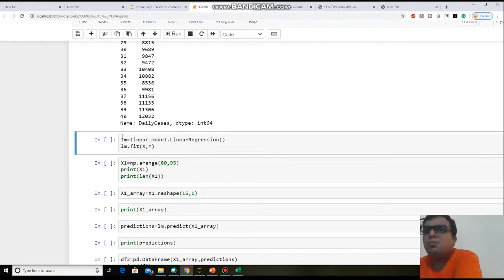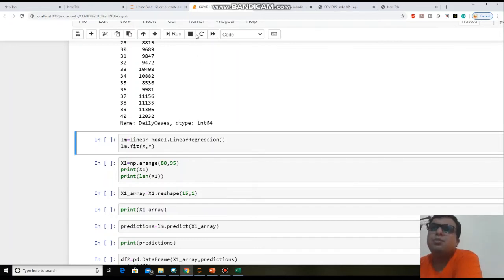lm is equal to, lm means the model name, that I am creating this variable for the model name. Then from the linear model you need to use a linear regression algorithm, so that's why I am writing linear_model.LinearRegression. Now for giving the input, you need to use the fit function. By executing this fit function, your model will learn. So lm.fit, and you need to give x and y data to this fit function. Basically this fit function accepts the independent values and the dependent values, so you are giving x and y data here.